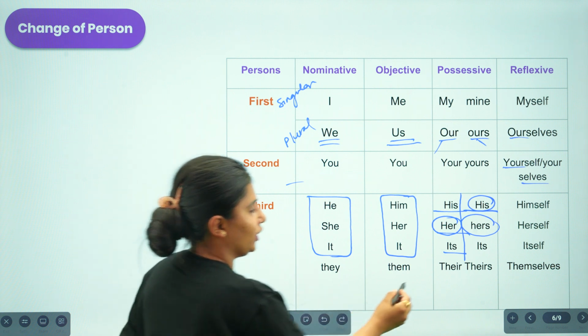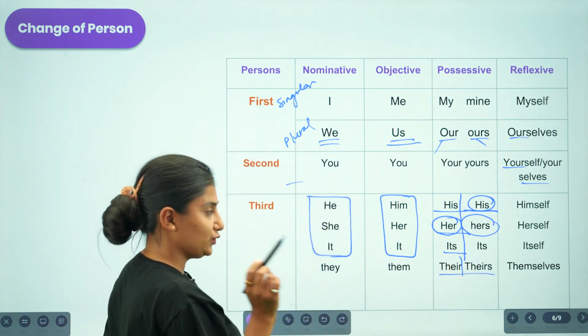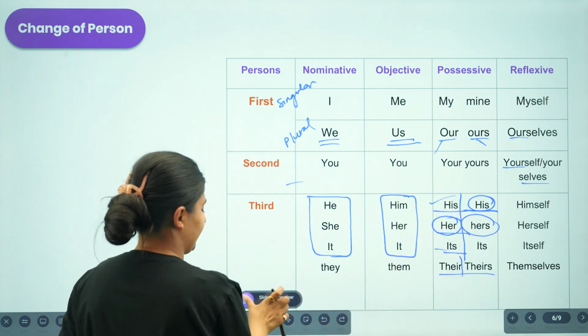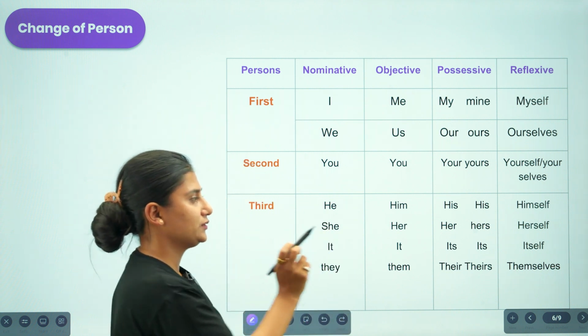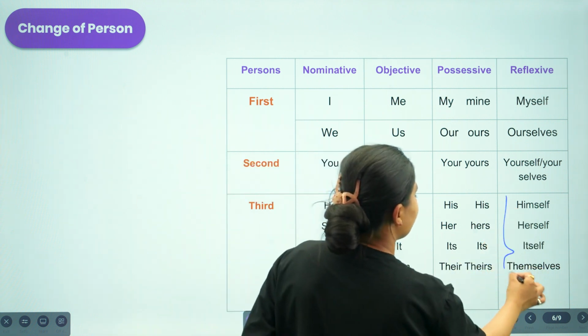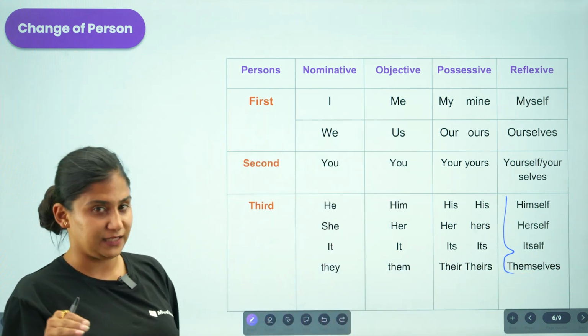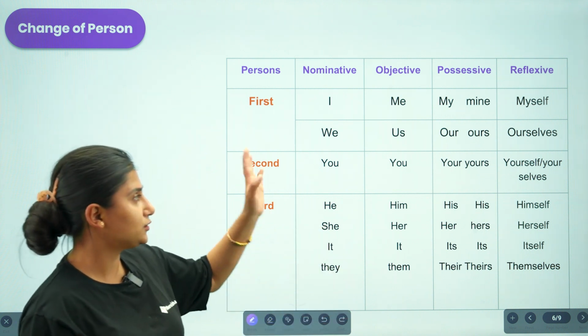So same goes with its, as well as their and theirs. The use of his and its are quite similar. And in the reflexive form, we use himself, herself, itself and themselves whenever the subject and the object are same. So I hope I made the chart clear to you guys as well.